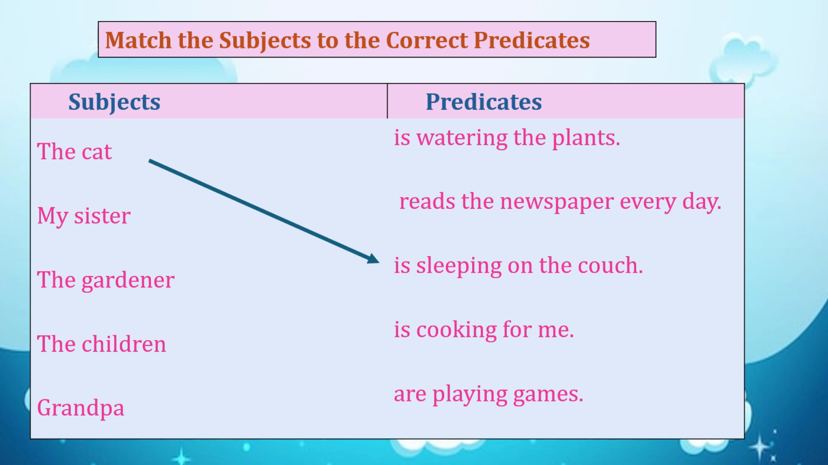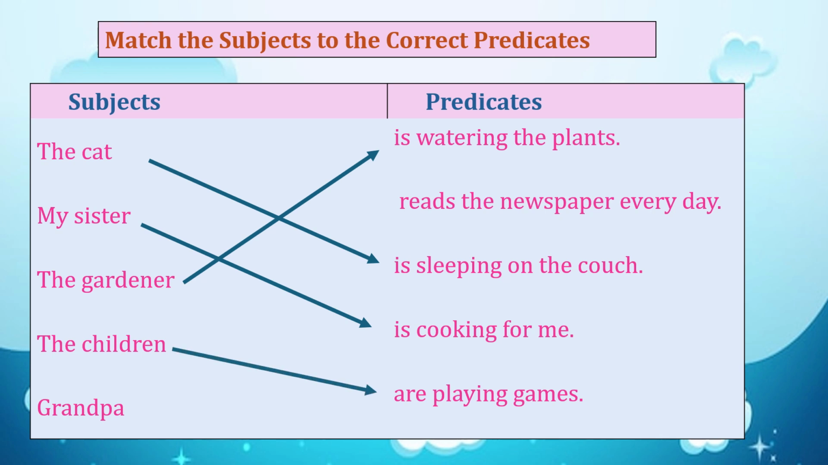Number 2, my sister. My sister is cooking food for me. Number 3 is the gardener. So we have three options left. The gardener is watering the plants. The children are playing games. And the last is grandpa. Grandpa reads the newspaper every day.